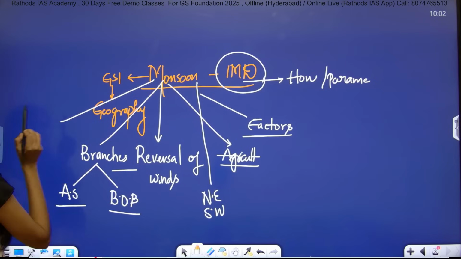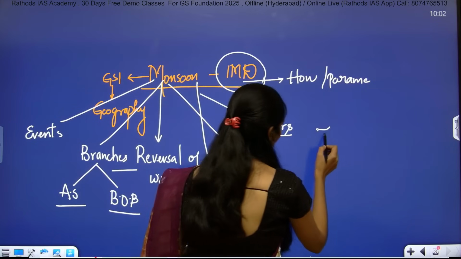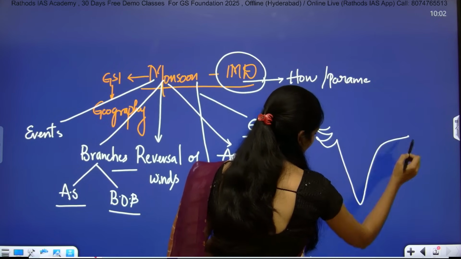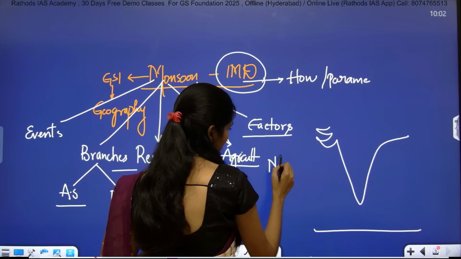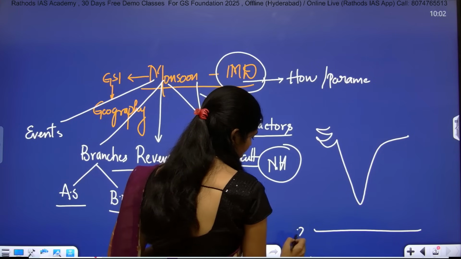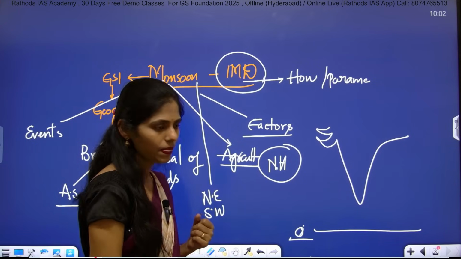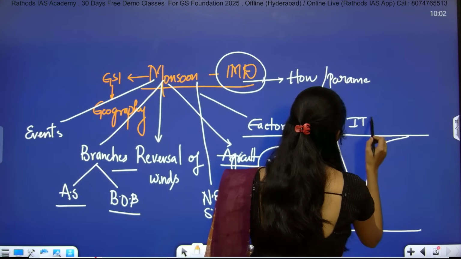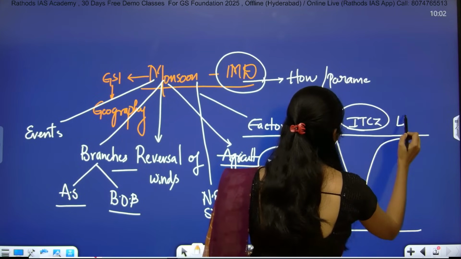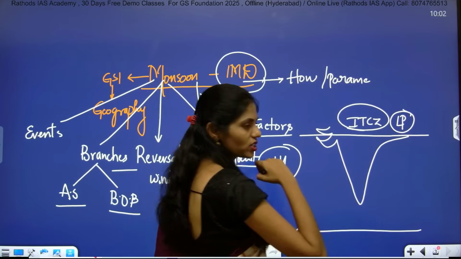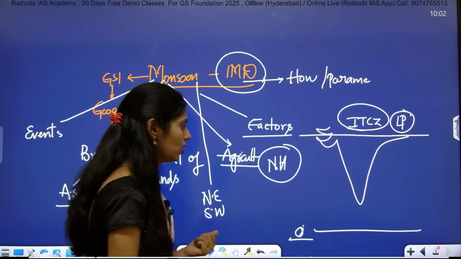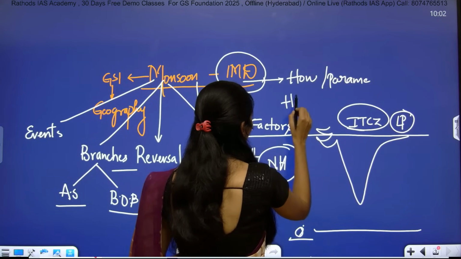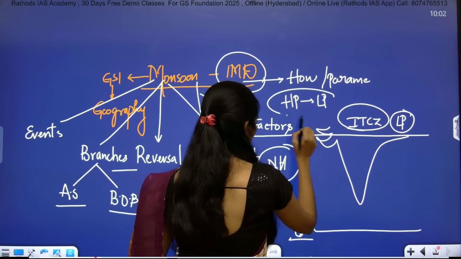And next, what are the events in this monsoon. Normally if you see the coast of India, India is in the northern hemisphere, right? This is 0 degrees latitude, our equator. After crossing the equator, we have the intertropical convergence zone, ITCZ, which creates low pressure over the Indian subcontinent. Winds always move from high pressure to low pressure regions, right?